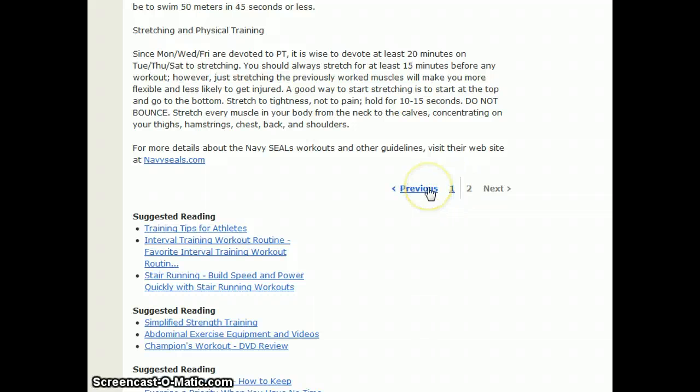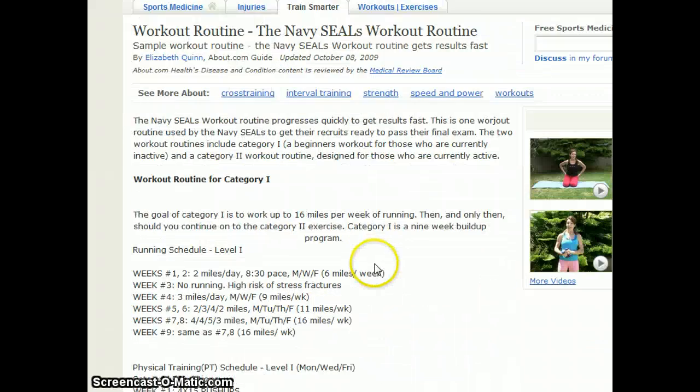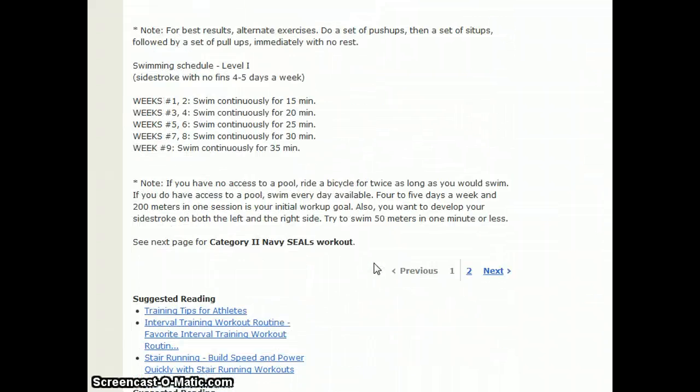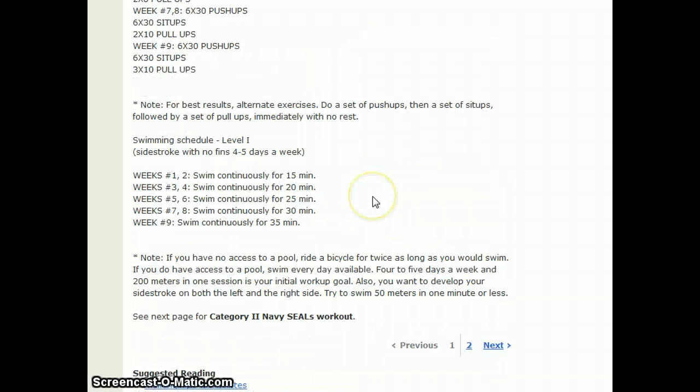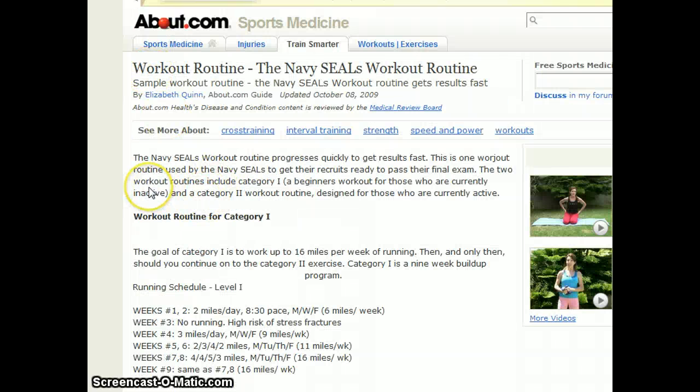And that looks like page 2. So let's look on page 1 and see what they have here. Okay, so it's there. Everything is there. It's on page 1 and page 2. So this is a good amount of content that you can actually utilize to write an article. But it still has breakups here, right? And of course, when you get this information, you're going to have to spin it properly. This came out in October 2009.